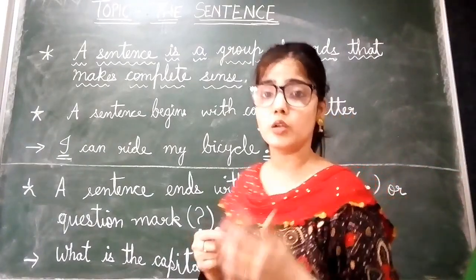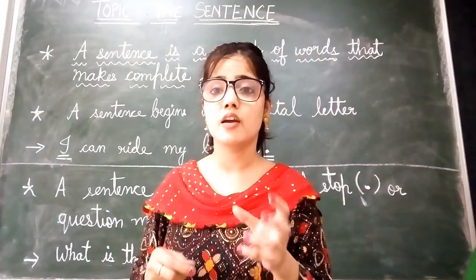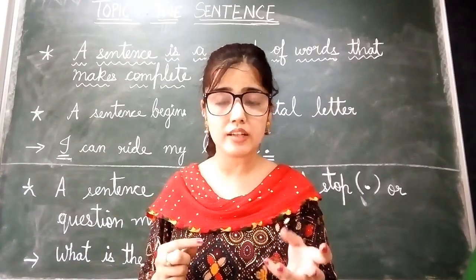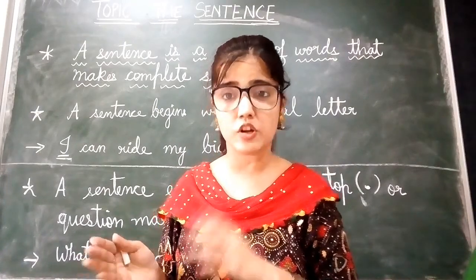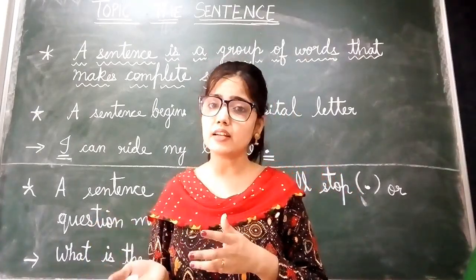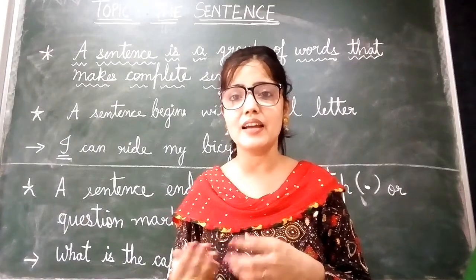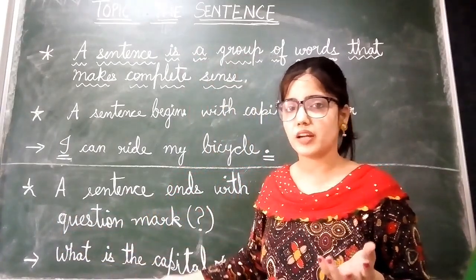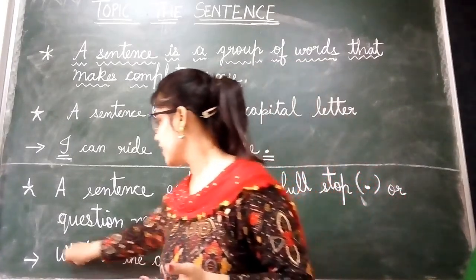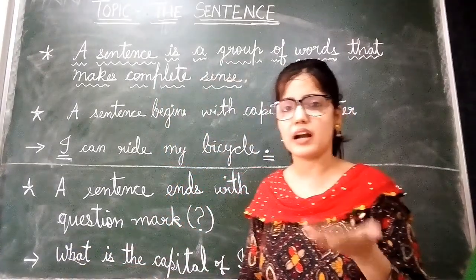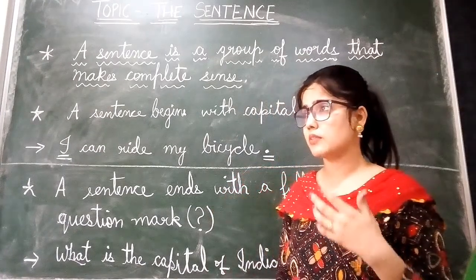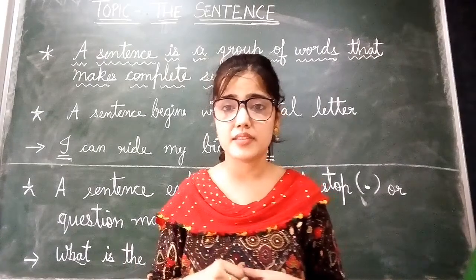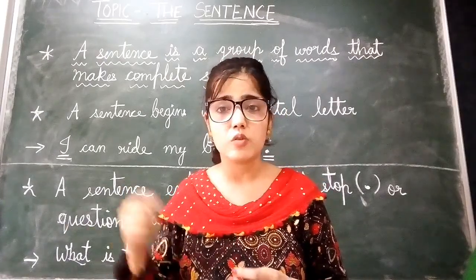First of all, you identify that the given group of words are conveying a message or not. If it is conveying a message or if it is making a sense, then you just try to identify whether it is a statement or it is a question. For question, you can easily identify. It may begin with a question word like what, why, how, or some other simple questions can be, can I take your pencil, or is it raining outside?